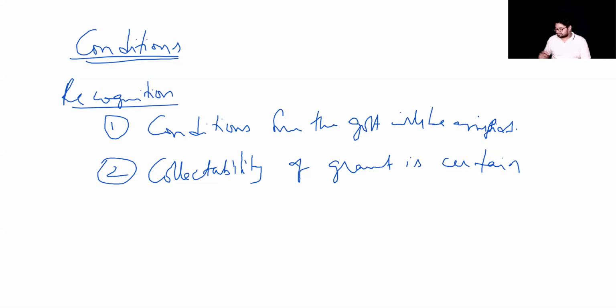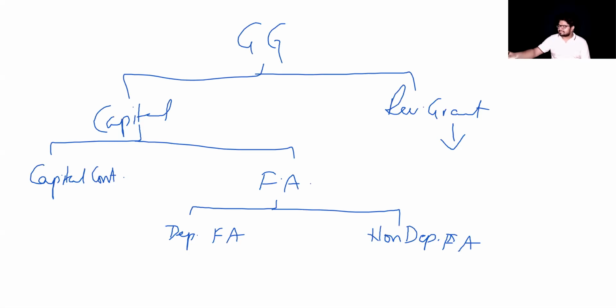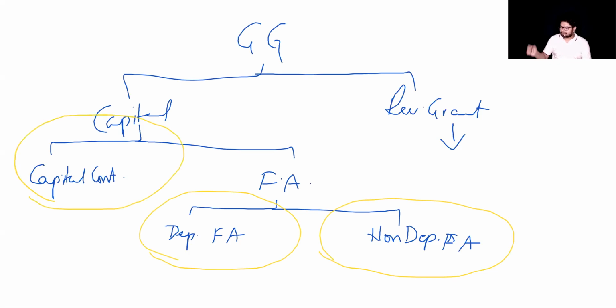Now, in what ways should I account for these government grants? Accounting wise, if you observe, you are given accounting based on these types of classifications that we have done here. For non-depreciable assets, you have a different style. For depreciable assets, you have two types of accounting. For a capital contribution, a different type of accounting is suggested. For revenue grant, it's a different type of accounting. For each of these, we are going to see how accounting is generally done.